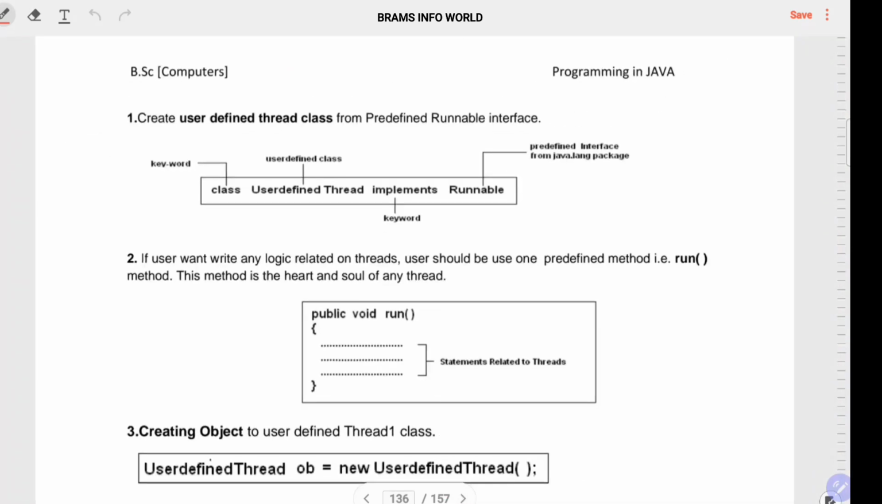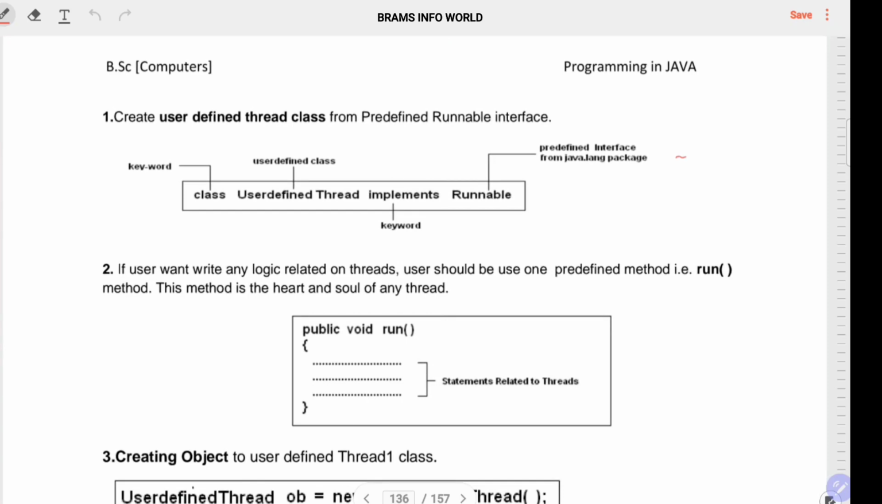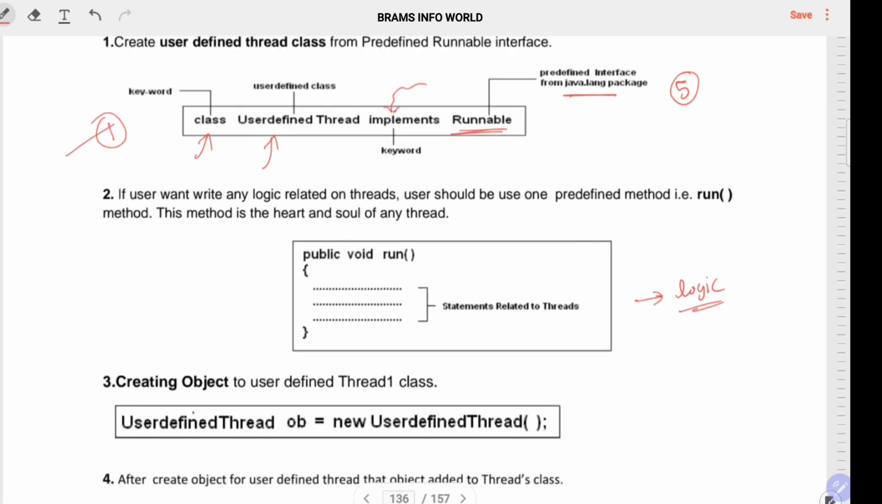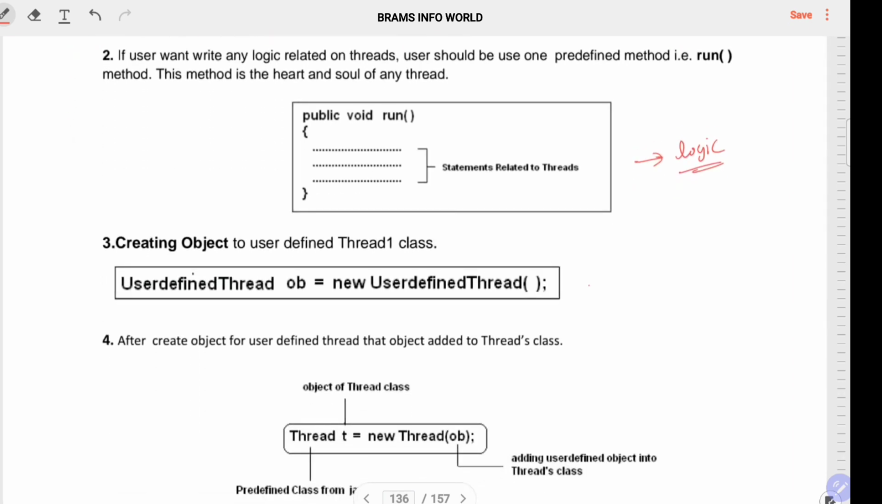See, there are 5 steps in total. Step number 1 is to define a class, with a user-defined name, and in place of extends we are using implements. Runnable is a predefined interface from the java.lang package. Step number 2 is as usual. One is common, the simple difference is implements. Step 2 is to define any logic we need, there is a run method. That is step number 2. And step number 3 is also common.